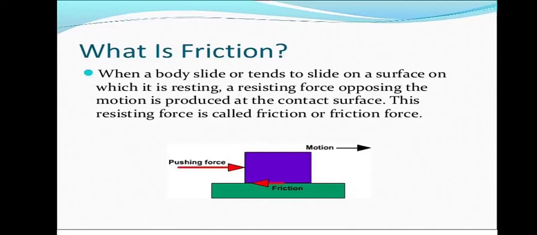Suppose we move a book on the table. When we move the book, it moves through some distance and after a certain distance it stops because of that resistive force. Similarly, if we throw a ball, it moves to a certain extent and after a certain time it comes to rest. Why is this happening? Because of frictional force. Therefore, every body, either at rest or in movement, will experience some resistive force. That resistive force is called friction.